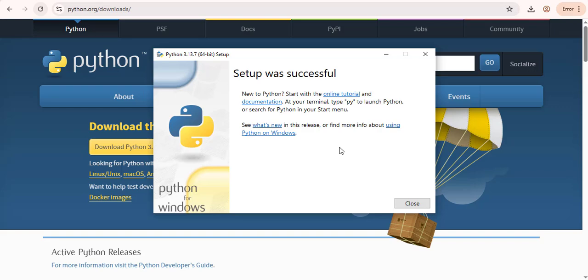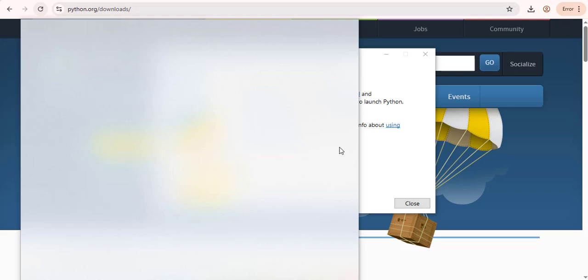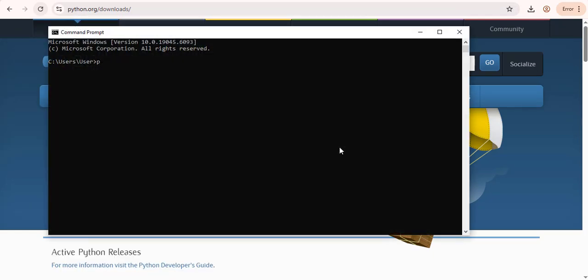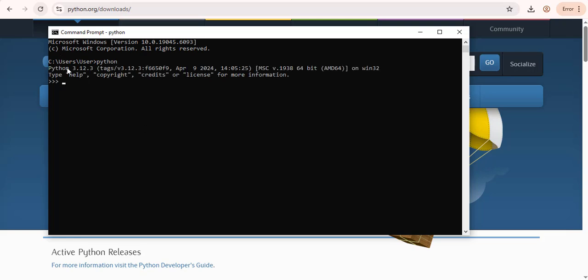Now let's check if Python is really installed. I'll just click on my Windows key and type CMD. I'm going to use the CMD to check the installation of Python. I will just type python and then press enter. As you can see, I have Python installed. If Python is not installed, you're not going to see this here. This is just to confirm that Python is actually installed on the computer.